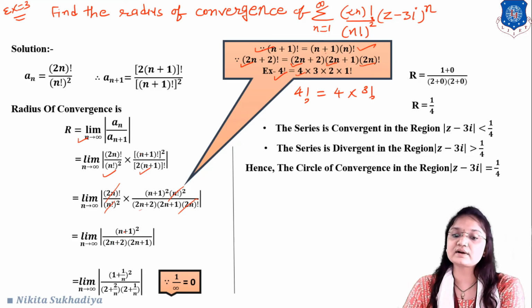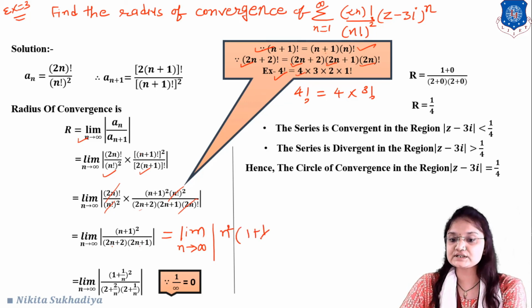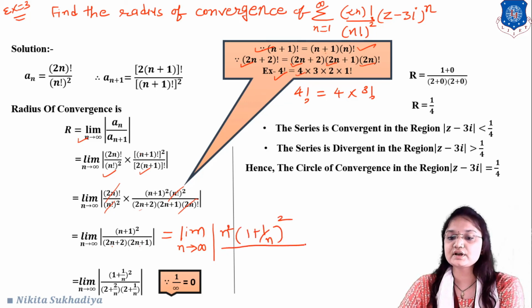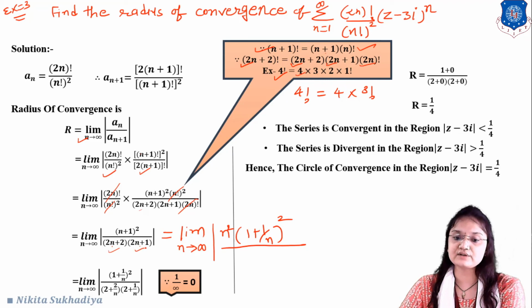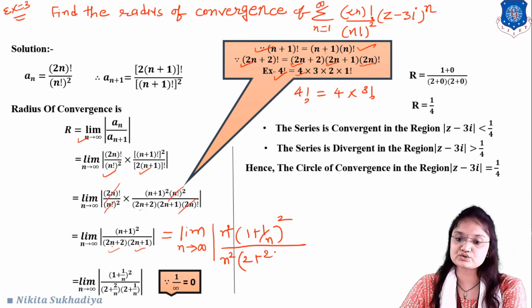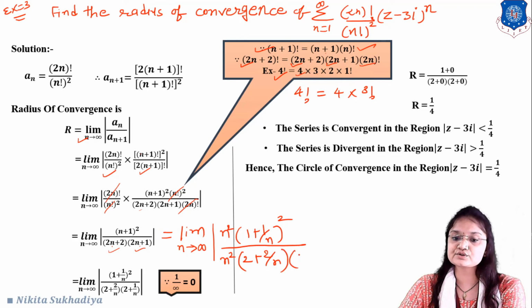Okay, by taking out common n from denominator and numerator, we will get the next term, that is limit n tends to infinity. From the numerator, by taking n common, this will become n square into 1 plus 1 by n raised to whole square. By taking common n from here and from here, this will become n square, and this is 2 plus 2 by n, and here also 2 plus 1 by n.